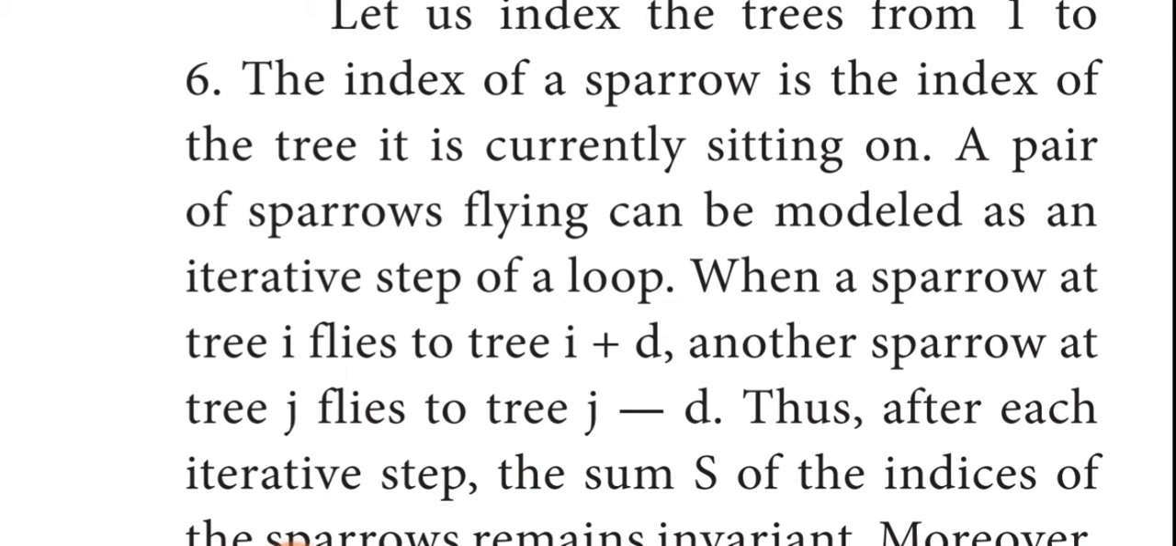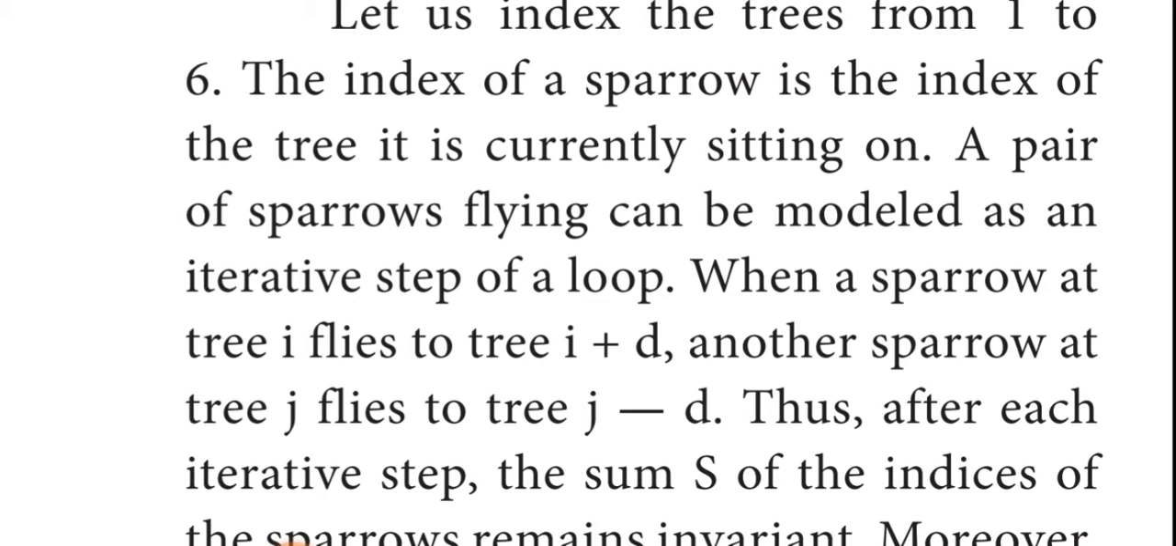A pair of sparrows flying can be modeled as an iterative step of a loop. So the sparrow flying process is considered as a looping statement, iterative steps. When a sparrow at tree i flies to tree i plus d, another sparrow at tree j flies to tree j minus d. That is, we already learned, the opposite direction. One sparrow is flying from one tree and at the same distance another sparrow flies from another tree in the opposite direction. For that only we are using j minus d.